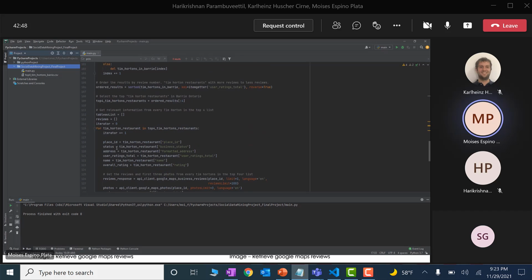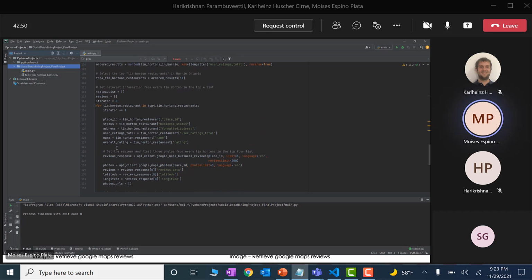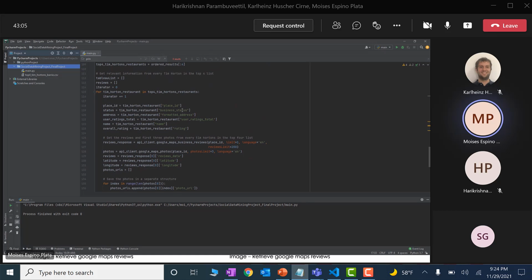And finally, once we have the 4 places that we would like to have in our final data structure, we would like to retrieve the information that we would like to visualize later in Tableau. So this for loop is helping us in that regard. We are retrieving every single piece of information. As you can see here, we are retrieving the place ID, the business status, the formatted address, and this matches exactly the same table in the data flow chart that was presented earlier.